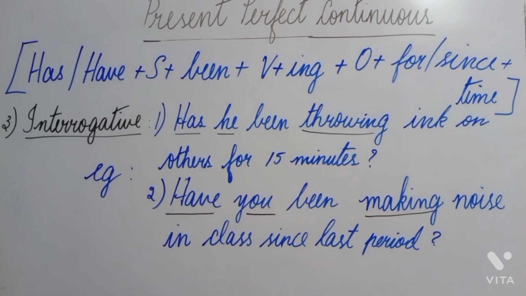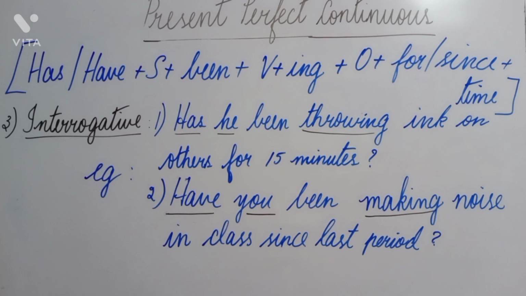Next type of sentence is the interrogative sentence. This we have to start with the supporting verb depending on the subject. So has or have plus subject plus been plus verb plus ing plus object plus for or since plus time. Let us look at the first example. Has he been throwing ink on others for 15 minutes? Don't forget to place the question mark because it is an interrogative sentence.